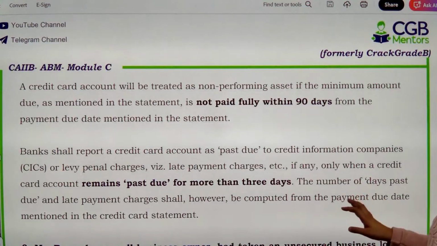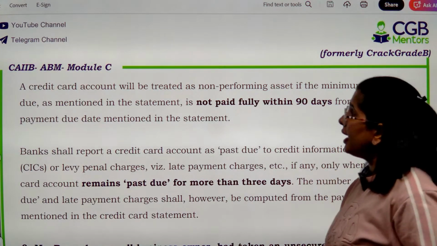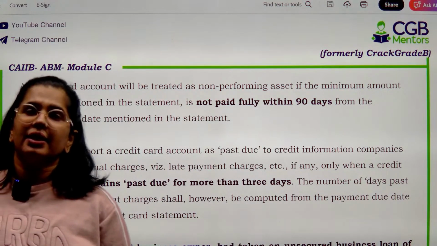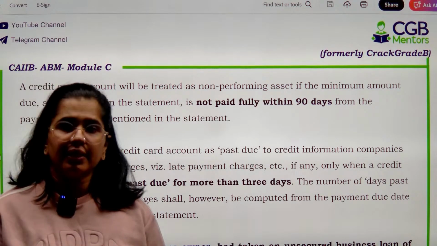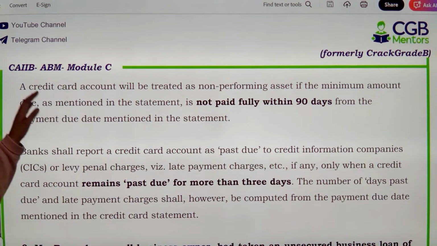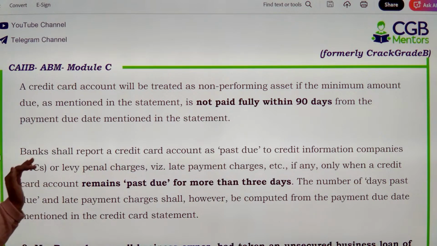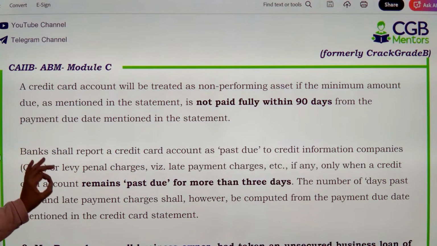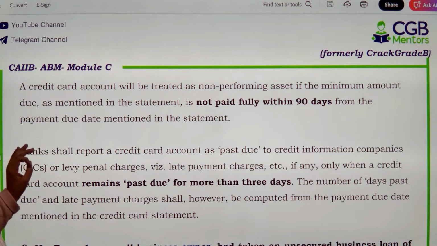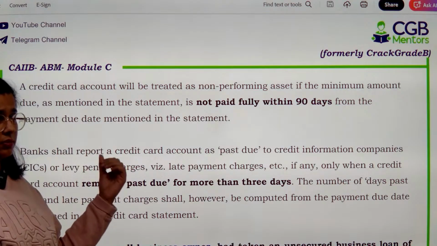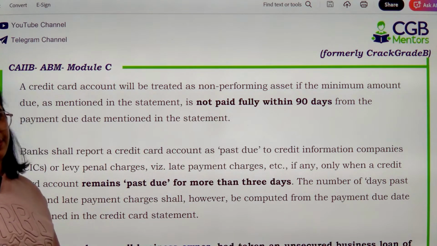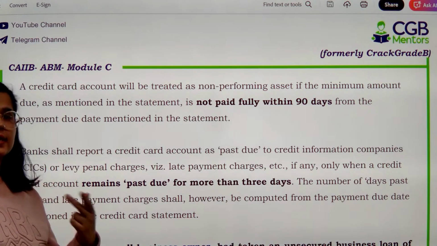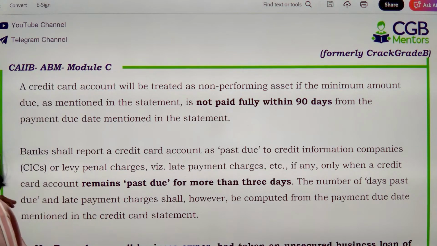Okay, when you are going to declare it as a non-performing asset, if it is not fully paid within 90 days. ठीक है, अगर 90 दिन के अंदर अंदर इसको fully pay नहीं किया गया, then it can be declared as NPA. Otherwise, when you are going to apply the penalties and other charges, when it remains due for a period of more than 3 days, penalty आप लगा सकते हैं, बट जब 3 दिन से ज्यादा के लिए आपका ड्यू हो तो, ओके.